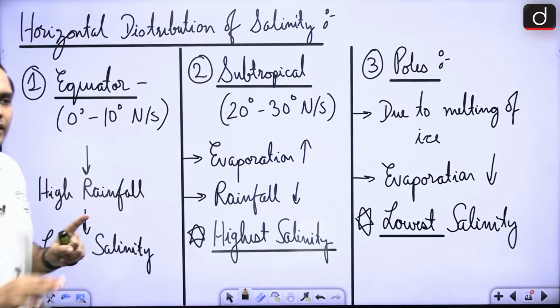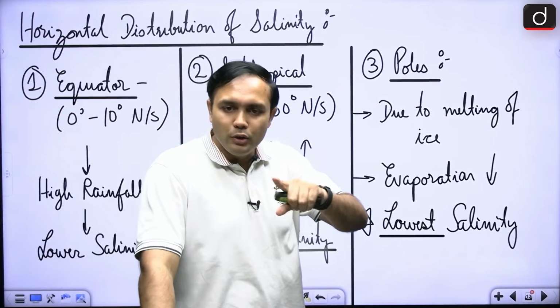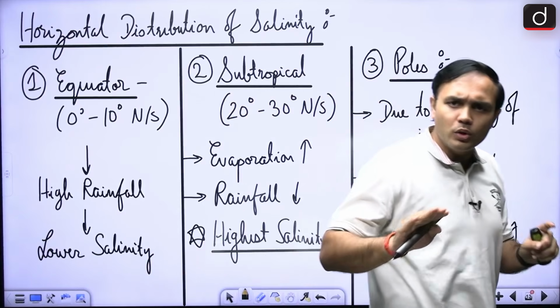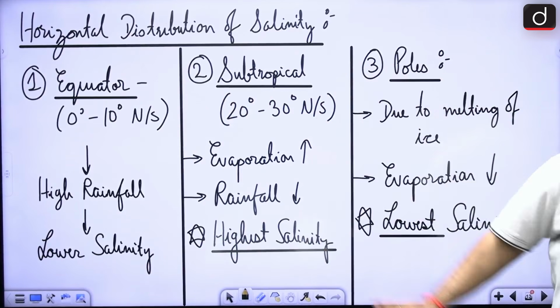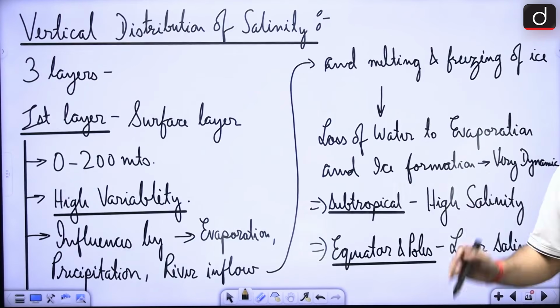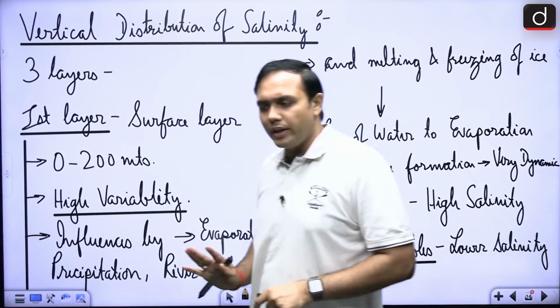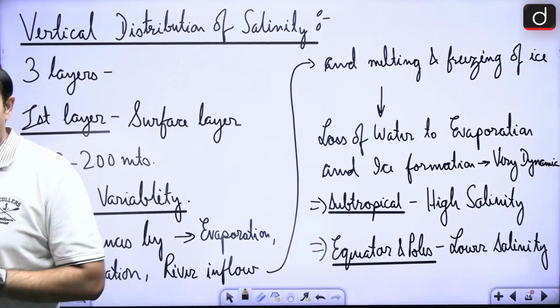Equator is having high rainfall, high temperature but high rainfall, and hence it is lower salinity, not highest, not lowest, lower salinity. All right. So this is with respect to horizontal distribution of salinity. Now, in case of vertical distribution, again there are three layers here. Which are these layers that we are talking about?